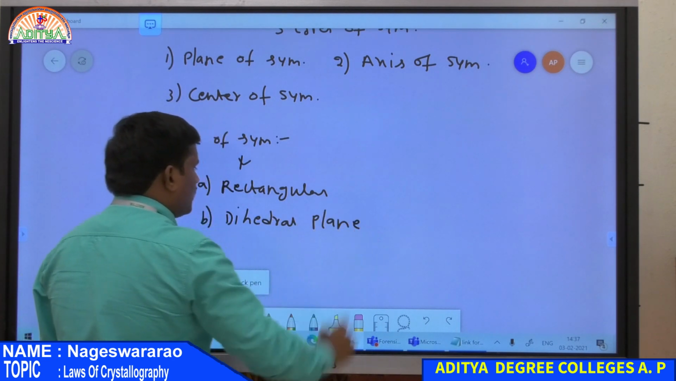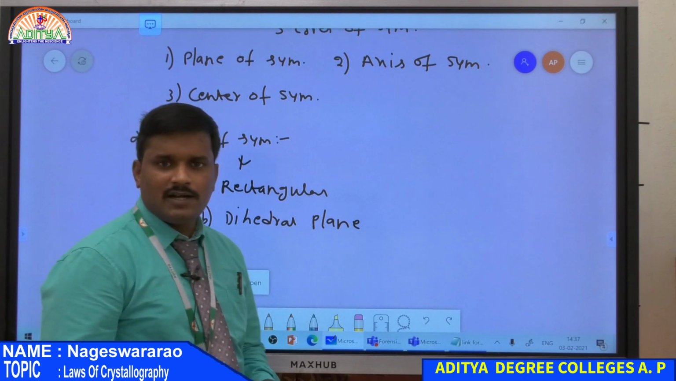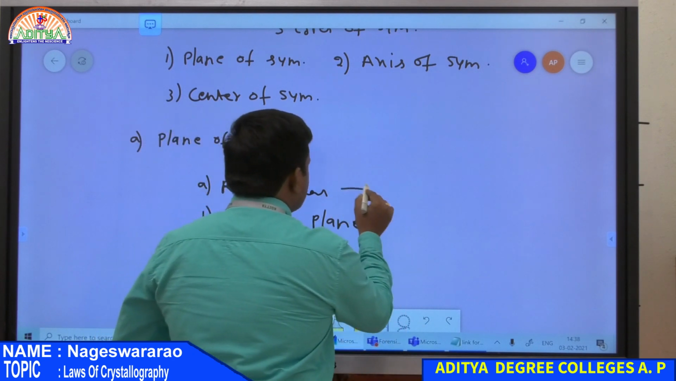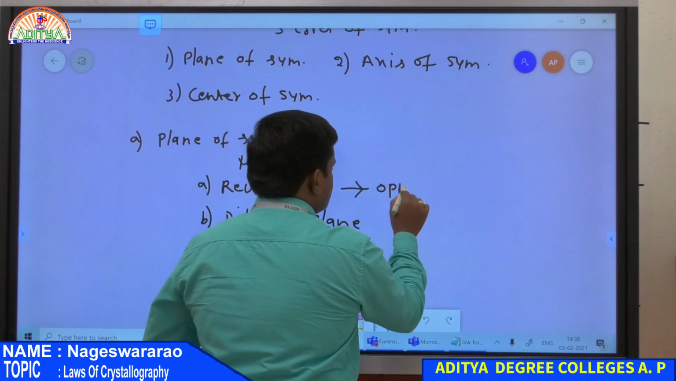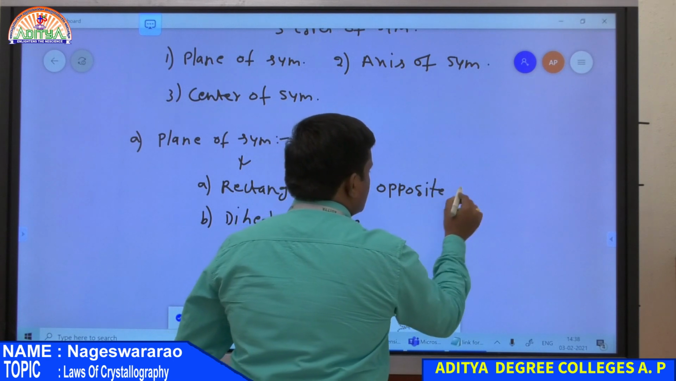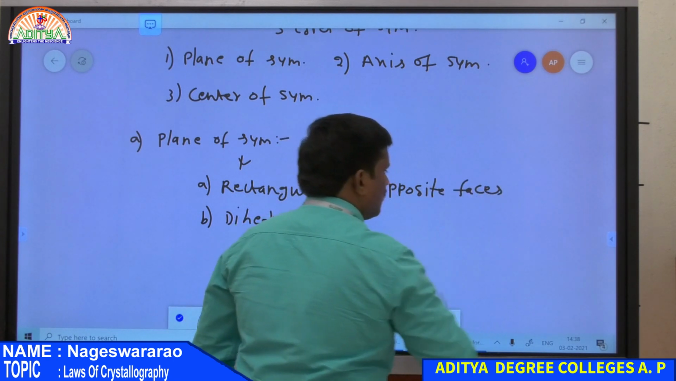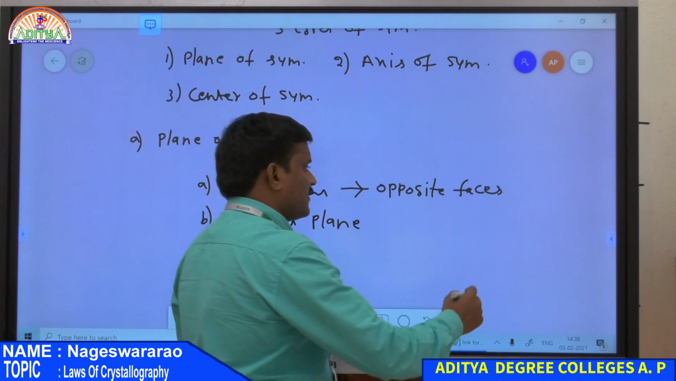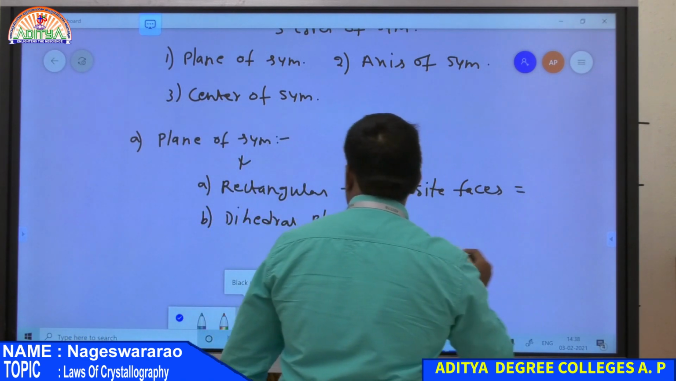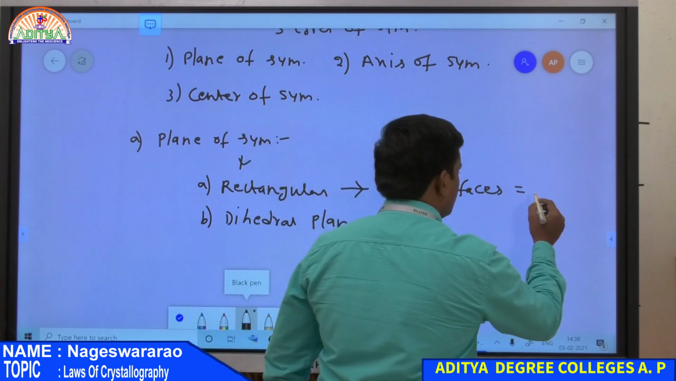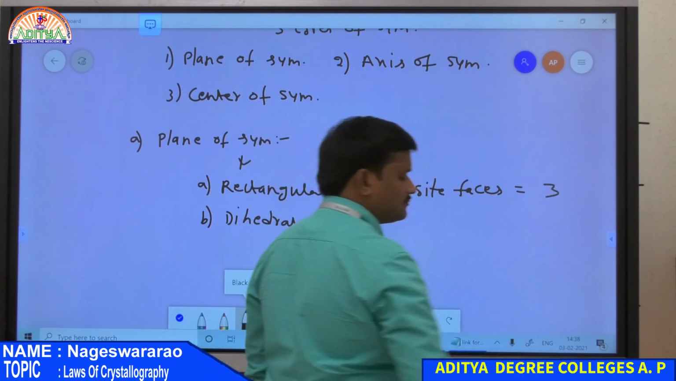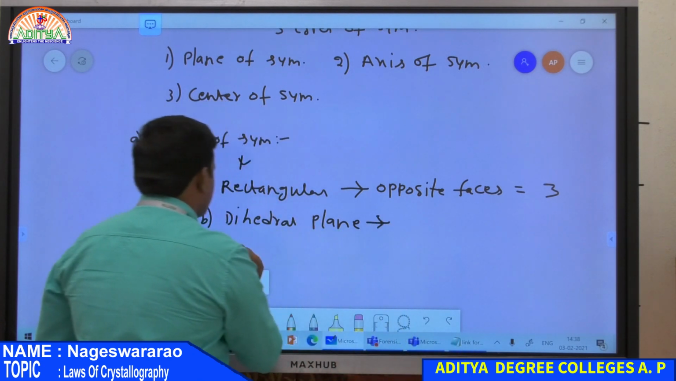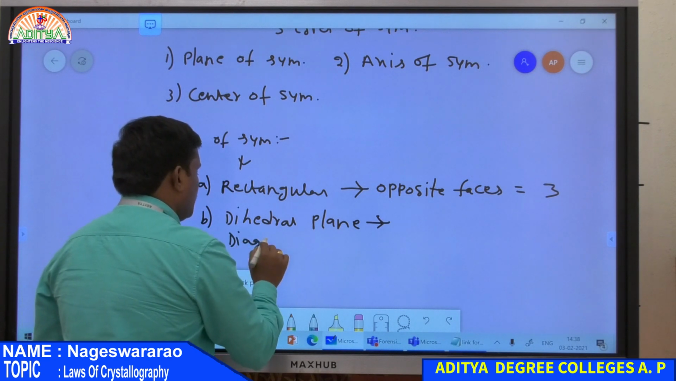So what is a rectangular plane? A rectangular plane is nothing but an imaginary plane passing through the crystal, and here it is passing through opposite faces and cuts the crystal into two equal halves. Since there are 6 faces in a crystal, the number of rectangular planes of symmetry for a cubic crystal is equal to 3.